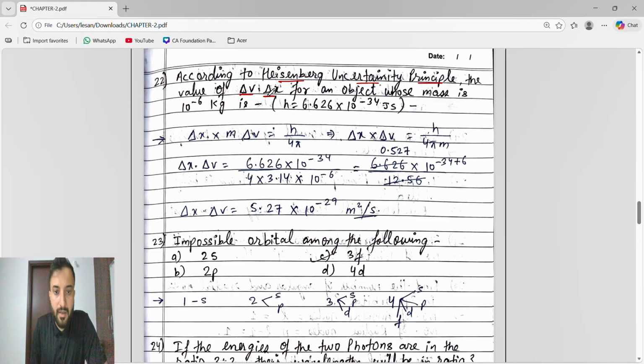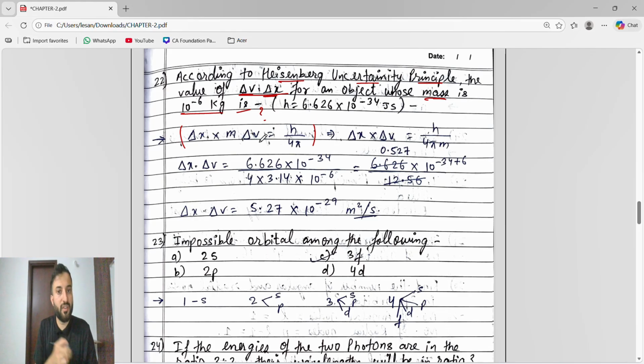So delta v and delta x are mentioned, which means we are going to use this formula. According to the Heisenberg uncertainty principle, we have to find the value of delta v into delta x for an object whose mass is given.